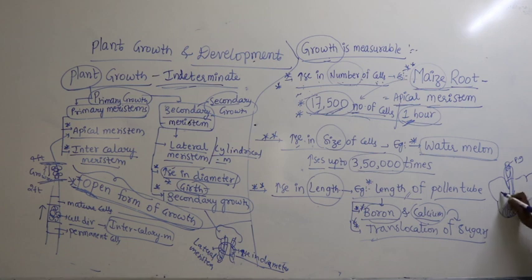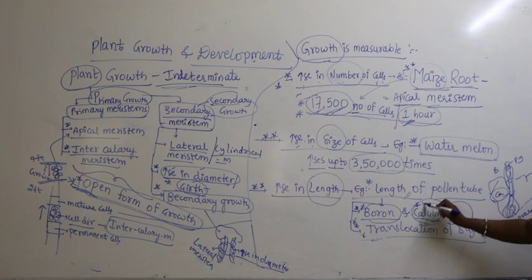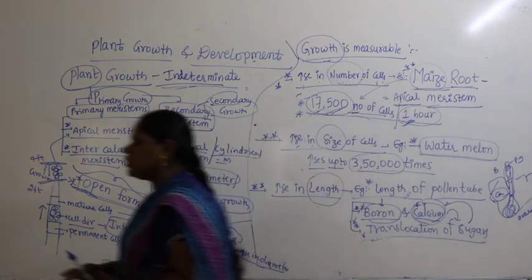Similarly, in which direction the pollen tube has to grow, how it will come to know the location of the ovary, it is because of calcium. Boron makes the length of the pollen tube, but calcium directs the growth of the pollen tube towards the ovary. How does calcium do this? By translocation of sugars. Sugars are transported from one place to another with the help of calcium. Again I repeat, translocation of sugars is taken care of by calcium. So this is how growth is measurable.